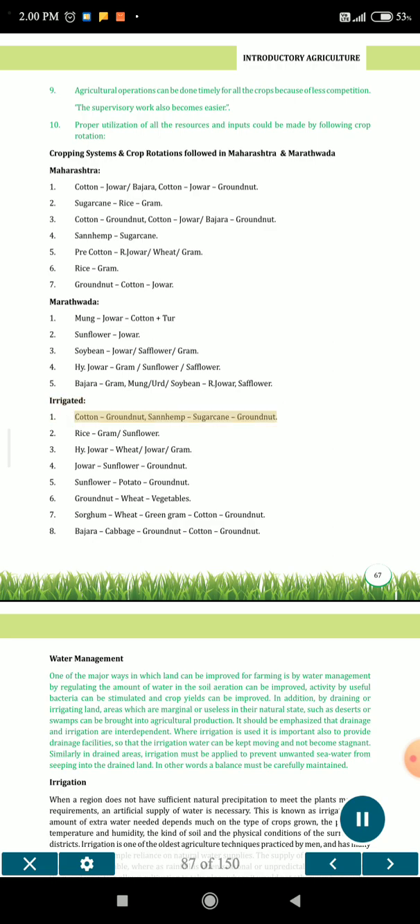Irrigated. 1. Cotton, groundnut, san hemp, sugarcane, groundnut. 2. Rice, gram, sunflower. 3. Jowar, wheat, jowar, gram. 4. Jowar, sunflower, groundnut. 5. Sunflower, potato, groundnut. 6. Groundnut, wheat, vegetables. 7. Sorghum, wheat, green gram, cotton, groundnut. 8. Bajra, cabbage, groundnut, cotton, groundnut.